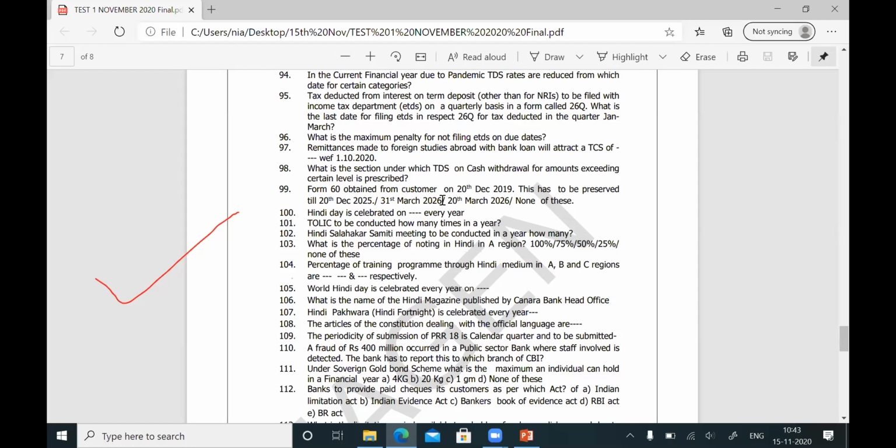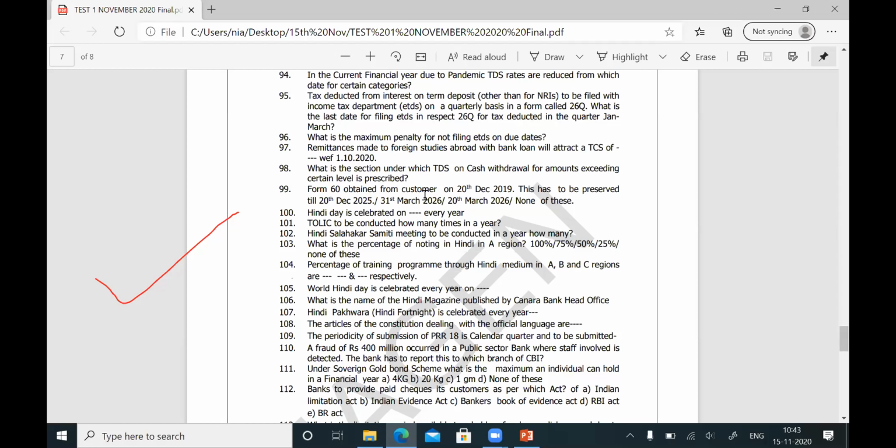Another question they are asking: Form 15G and 15H obtained from the customers to be preserved for how many years? Form 15G and 15H obtained from the customer to be preserved for a period of 7 years. Okay, if they ask that question, you should not mix. Form 60 is 6 years. Form 15G and 15H is 7 years.